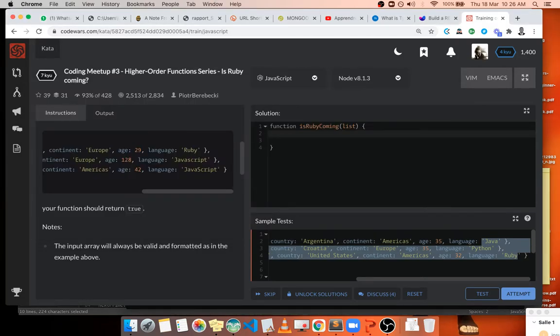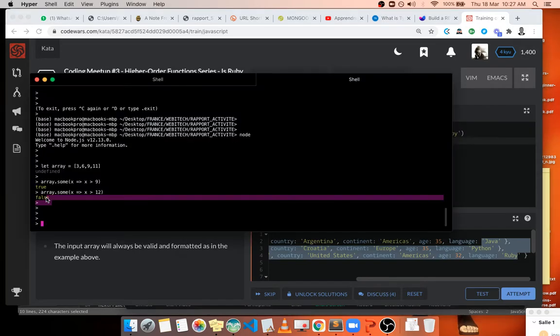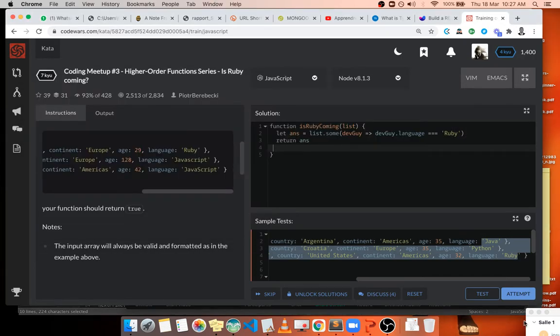So let me just prepare an answer that's going to contain the answer. And inside the list, we're going to use our some. So inside the some, for every developer, there is some dev guy. We're going to return if there is a dev guy whose language is equal to Ruby. And then we just return the answer. Remember, it returns true or false, which is a boolean, so we obtain it directly from answer. We can just return. So let's submit that. It passes the test.